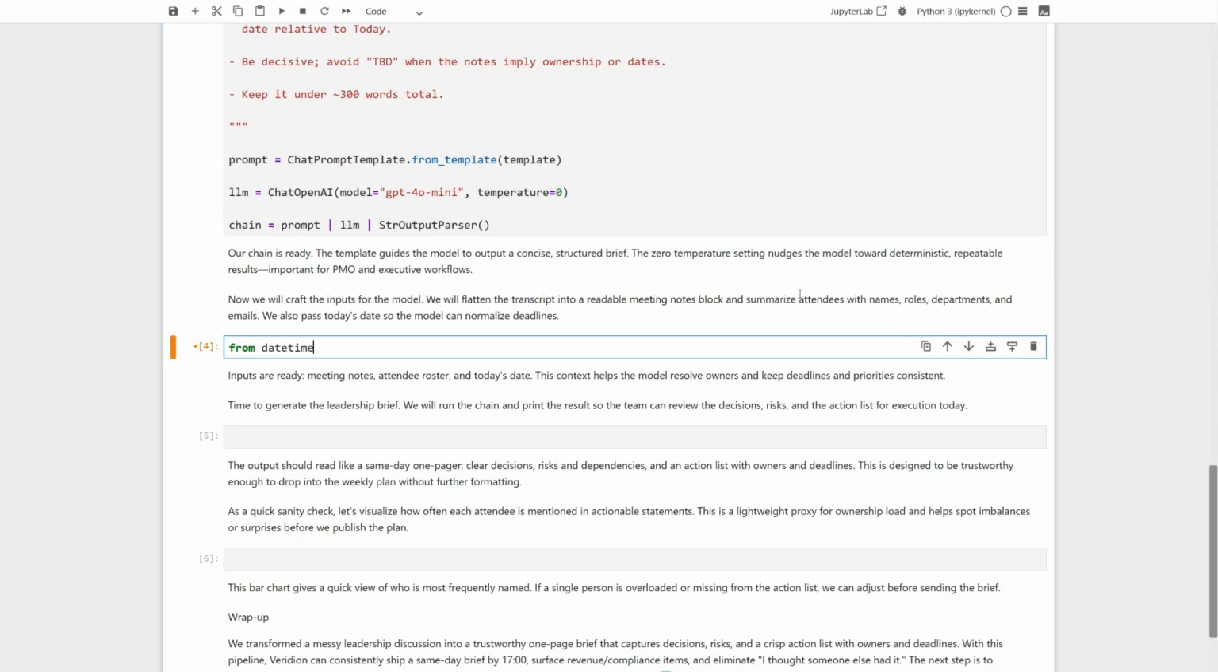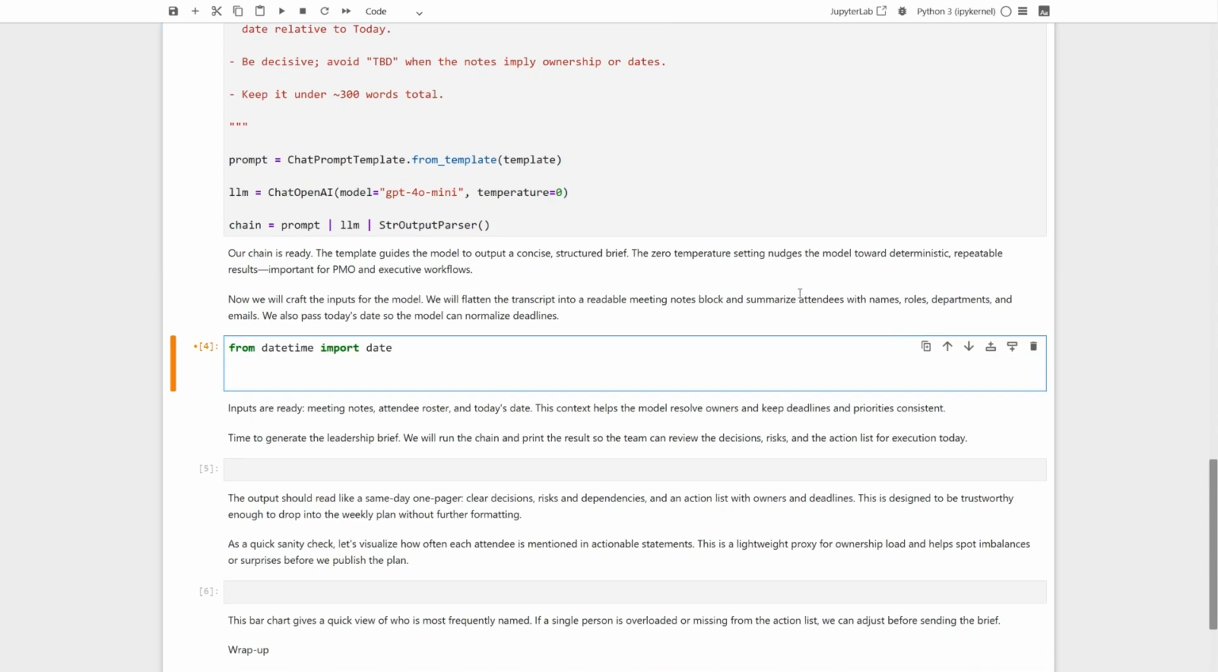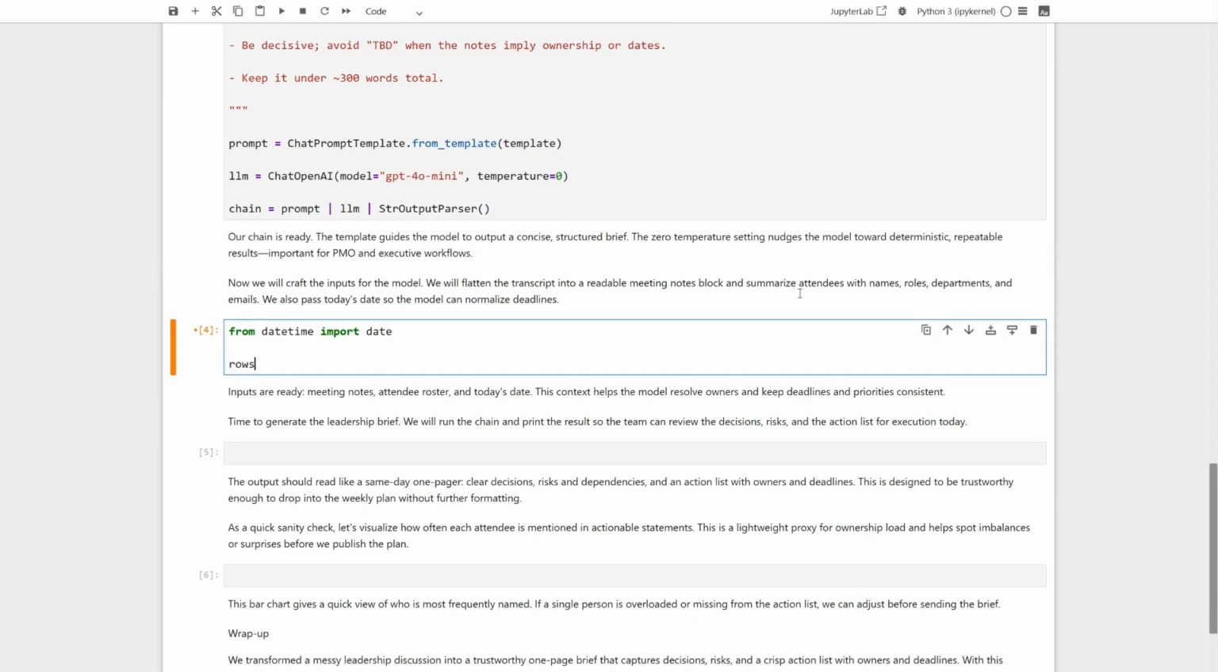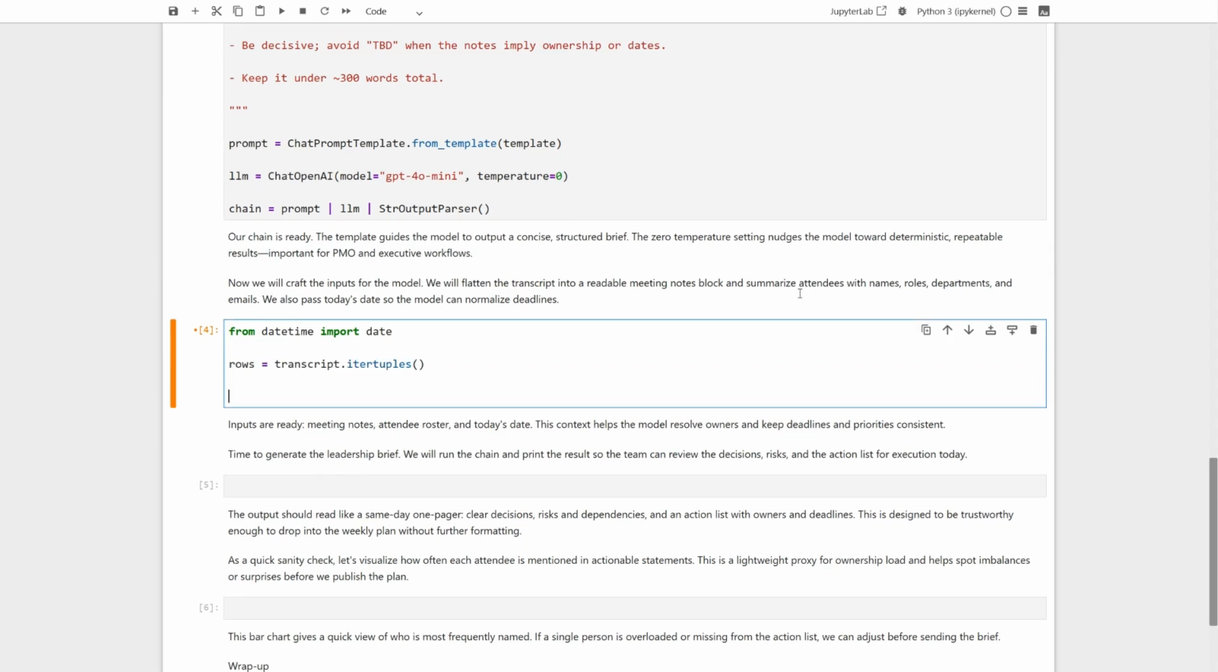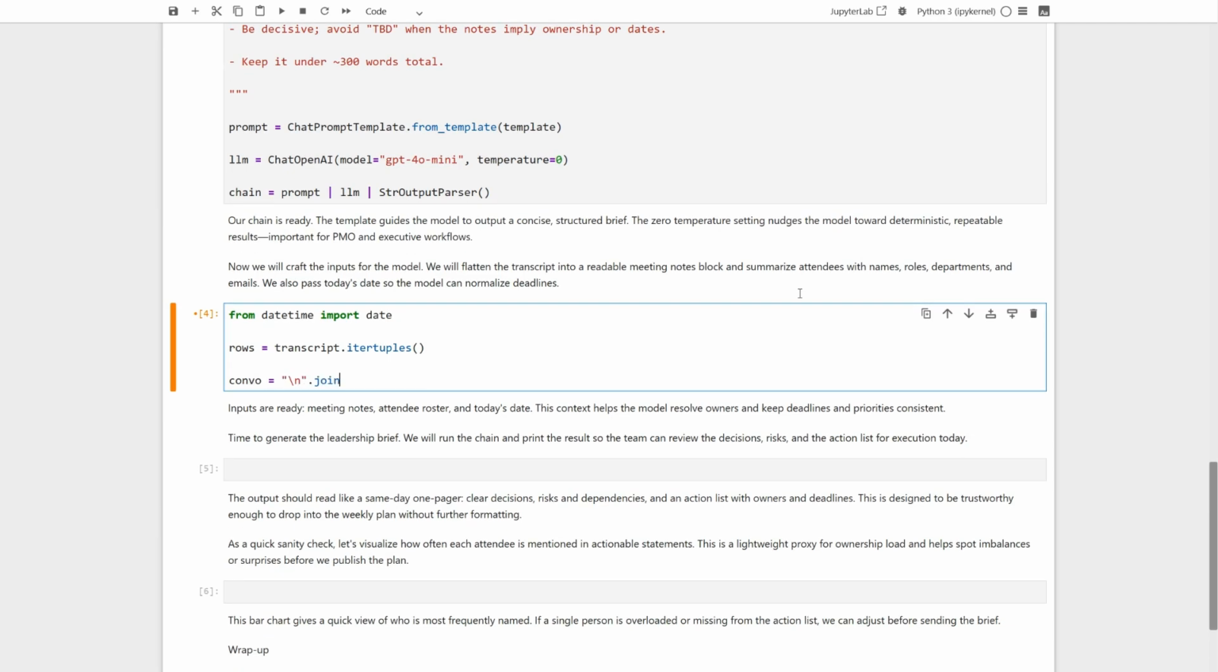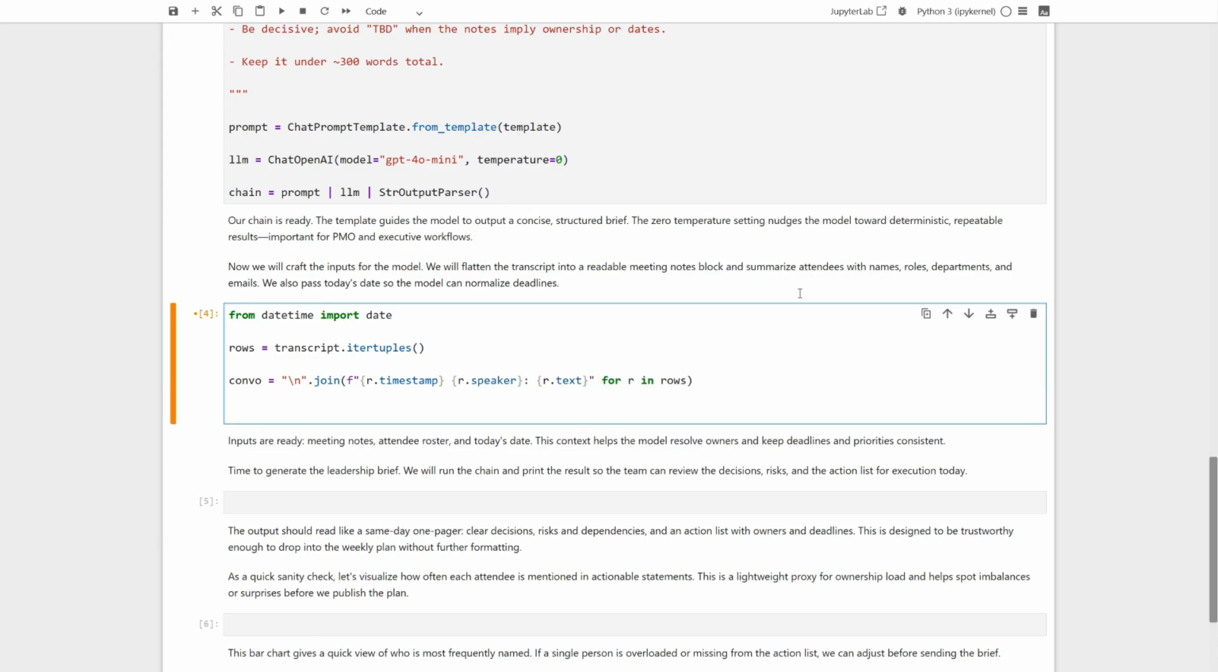First, let's import the date helper from Python's datetime module, so we can stamp our results with today's date. Now I'll turn the transcript table into a lightweight stream of rows we can iterate through. Let's format the conversation. For each row, we place the timestamp, the speaker, then the text, and stitch all the lines together with new lines into one clean block.